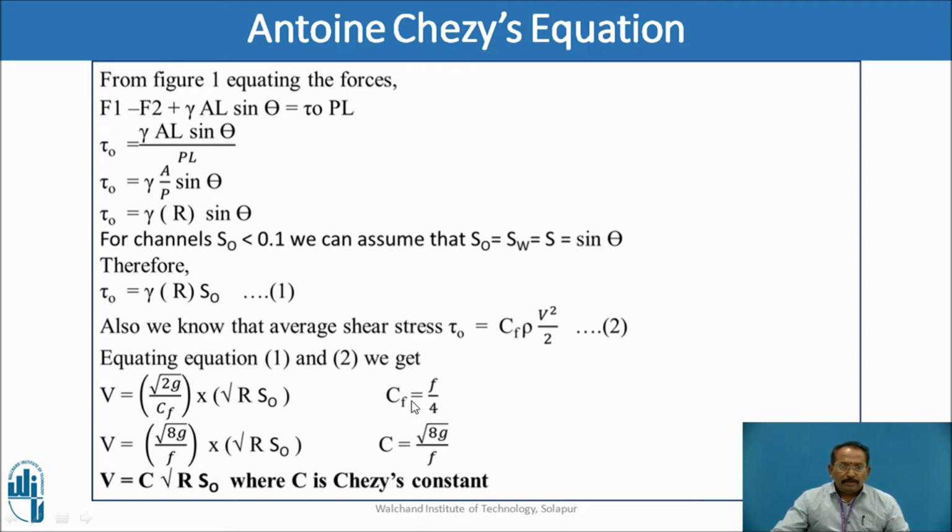Equating these two, CF, which is a constant, we can say the frictional constant, is nothing but F upon 4 from the experiments. So putting this value of CF equal to F upon 4, we will get V is equal to C under root RS0, where C is known as Chezy's constant. R is hydraulic mean depth, S0 is the bottom slope.